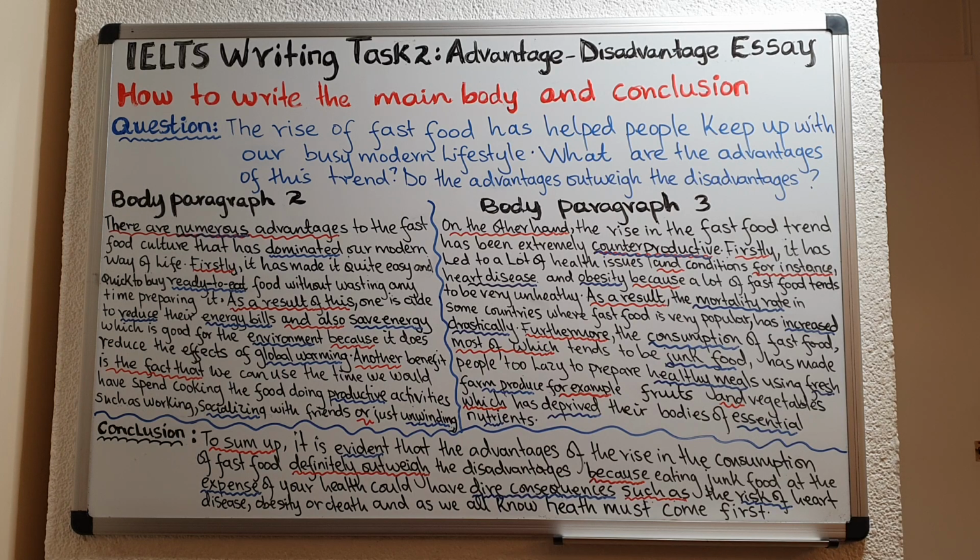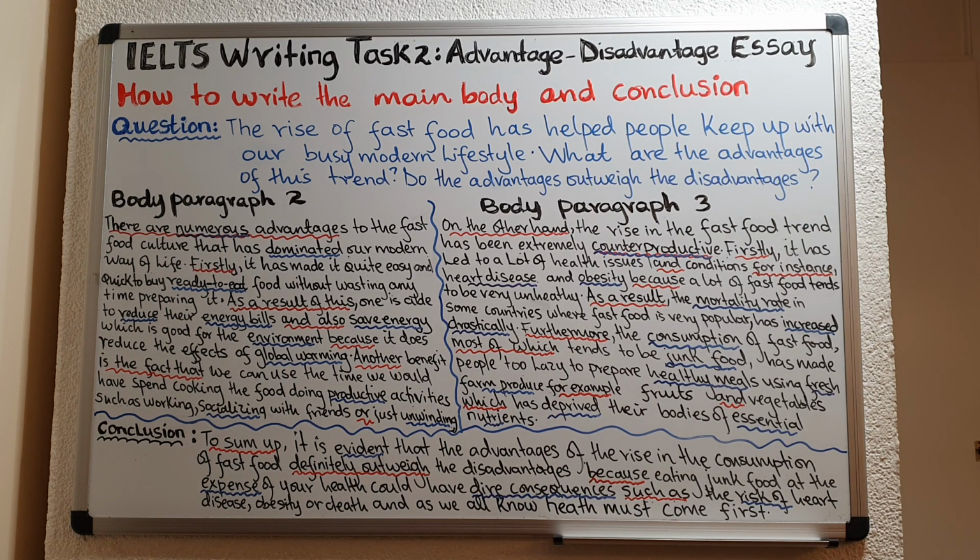So what you notice in body paragraph 3, just like body paragraph 2, first of all, I introduced the paragraph using a topic sentence. In the topic sentence, I made it very clear to the examiner that I'm going to talk about disadvantages. And then after that, I had 3 different points, and I introduced all those points using a connector.